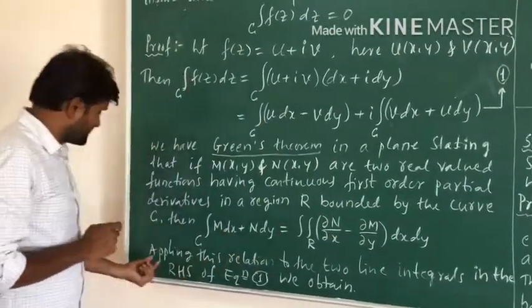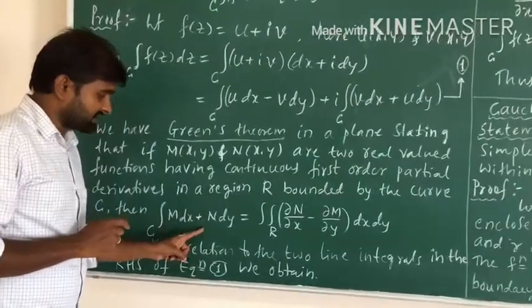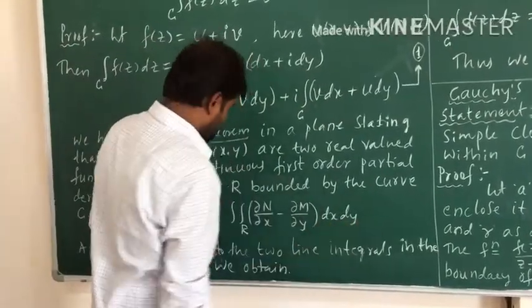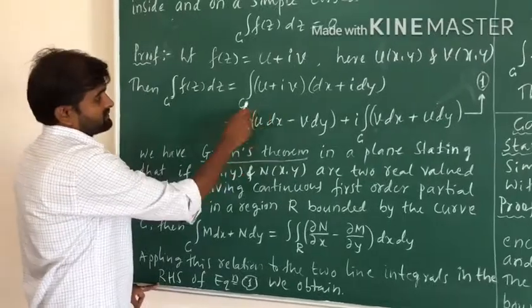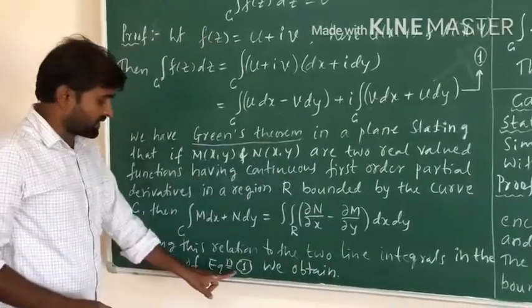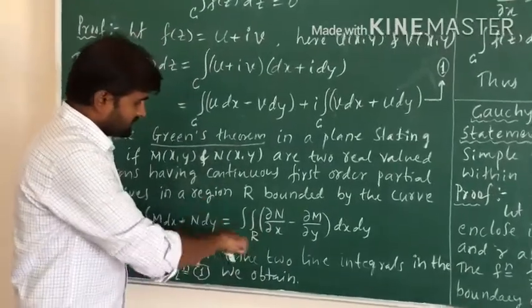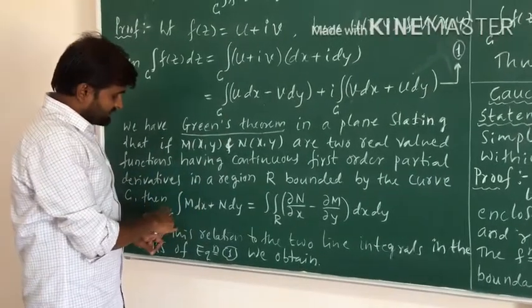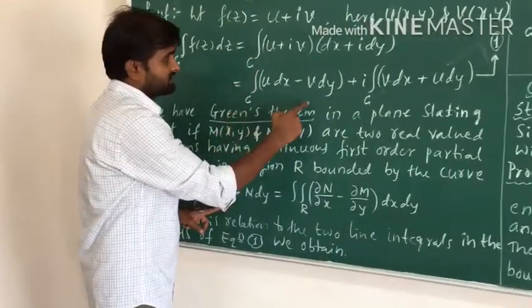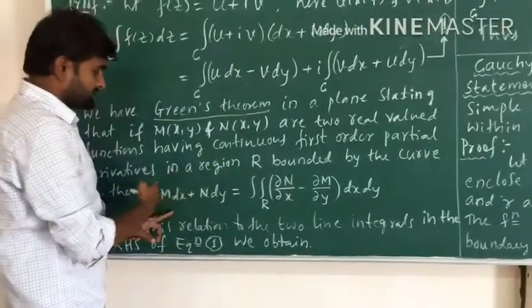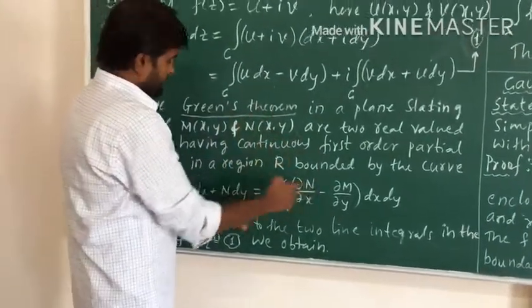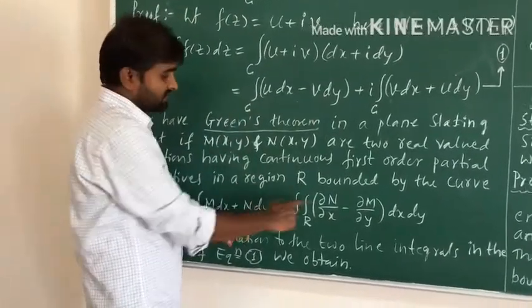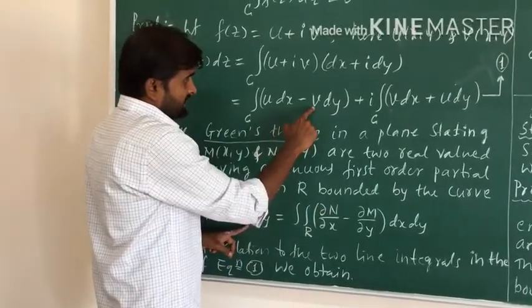Using this formula, we apply this relation to the two line integrals on the right-hand side of equation 1. Look at the integral over C of m dx plus n dy, which looks like this formula. Here m is u and n is minus v.